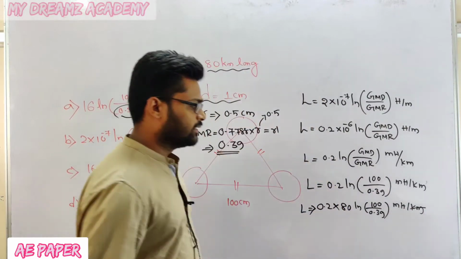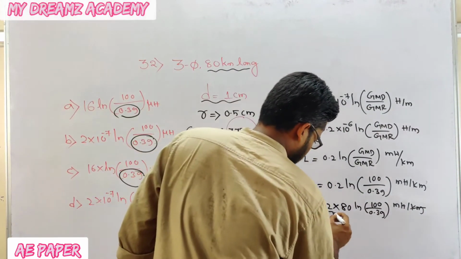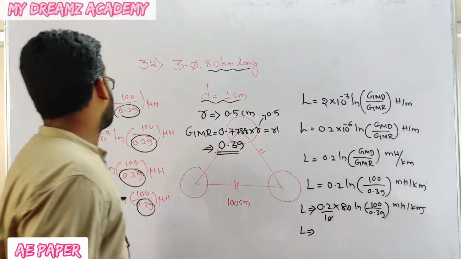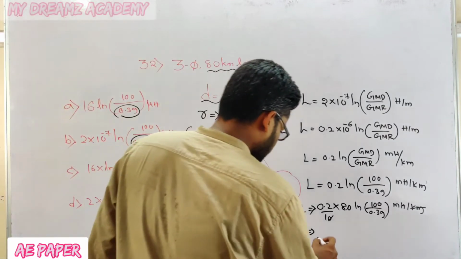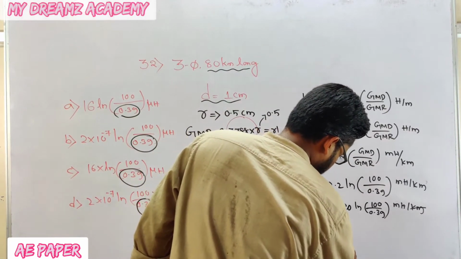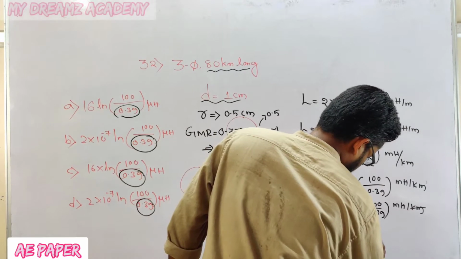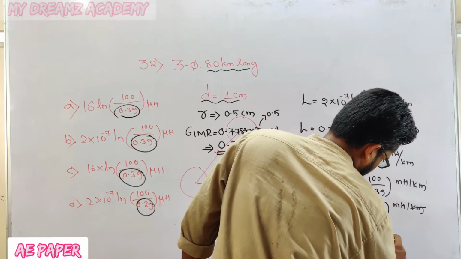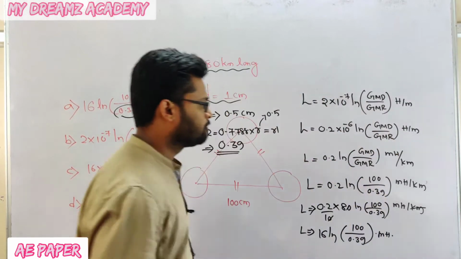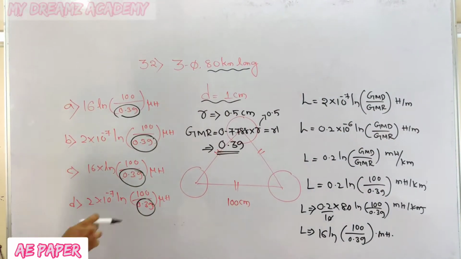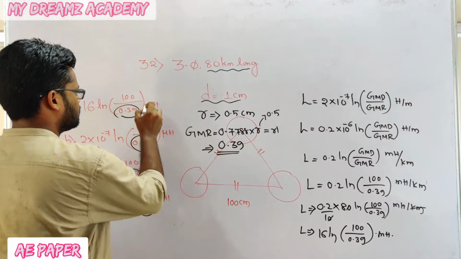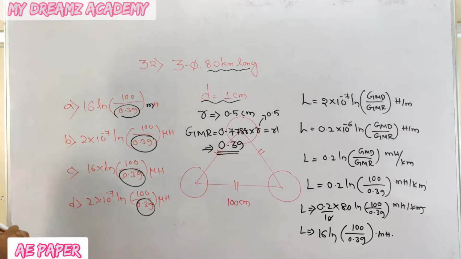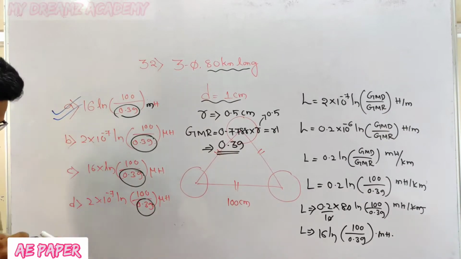0.2 into 80 is nothing but 2 by 10 into 80. 0 will get cancelled. So L is equal to how much? That is 16 ln 100 divided by 0.39. This is millihenry. Sorry, this option is in millihenry. So which one is correct in this? The correct answer is option A.